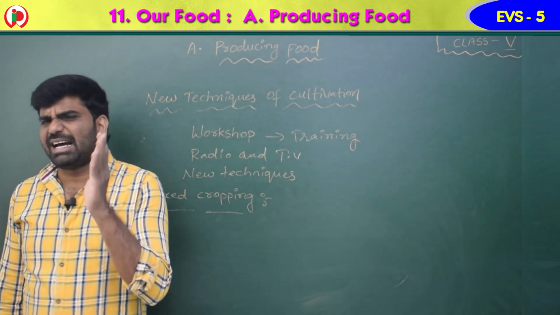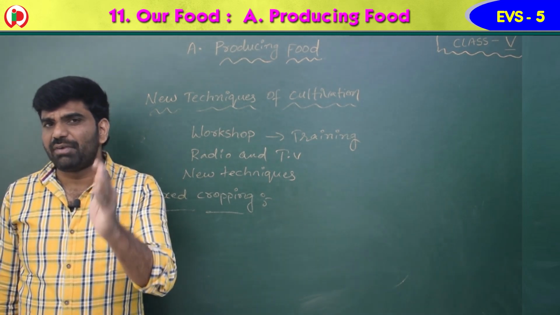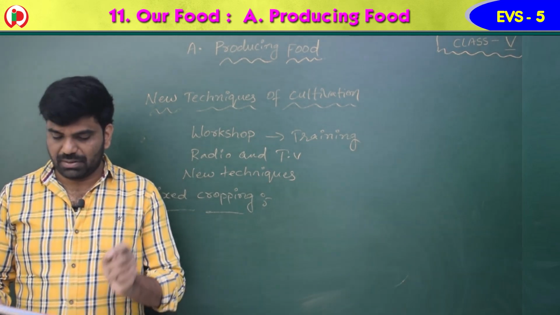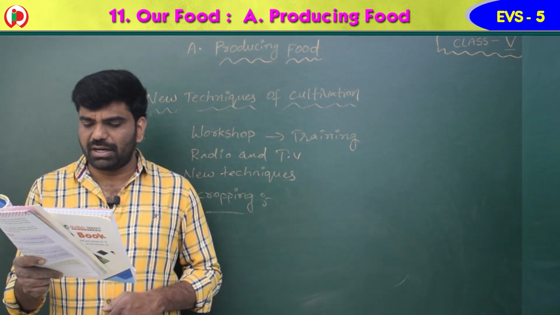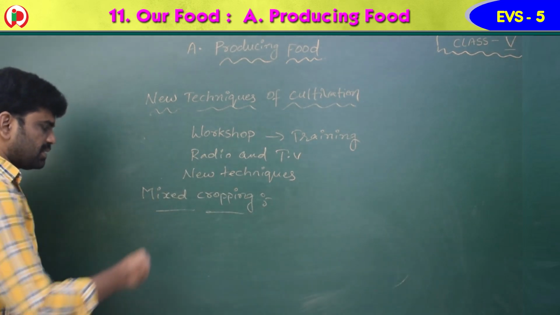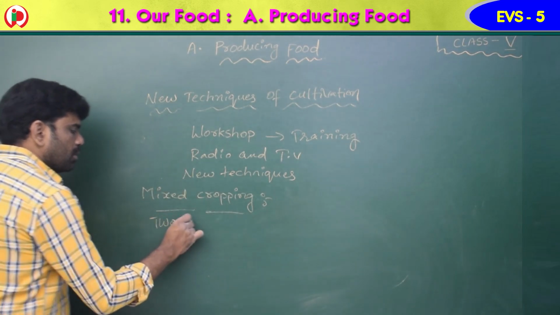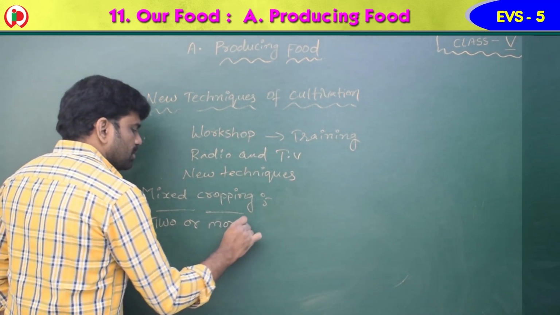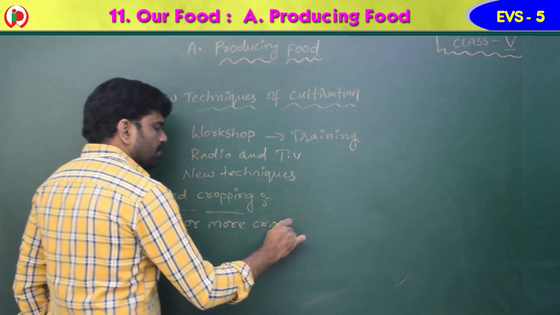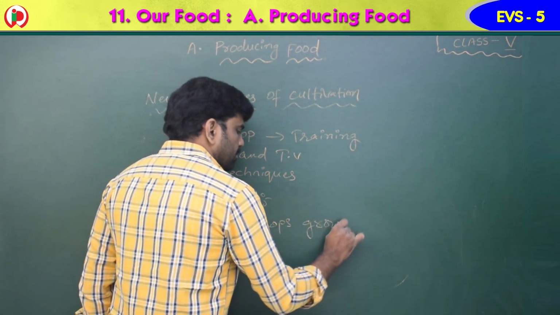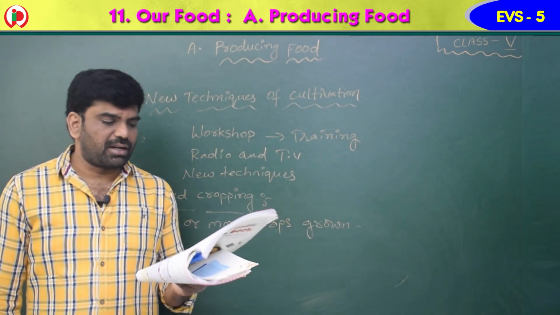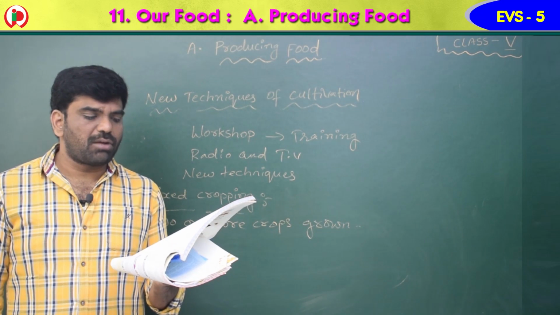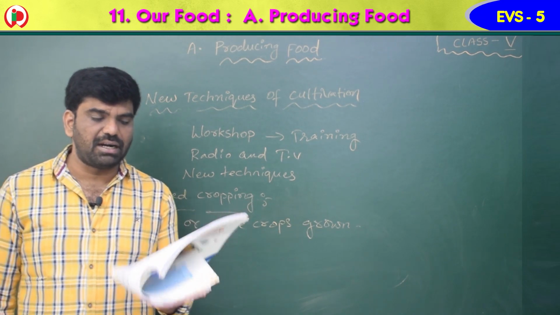Then what is the advantage if they go for this mixed cropping? It is a method in which 2 or more crops are grown at the same time. Next one, in crop rotation, 2 or more crops are grown in the same field alternatively.